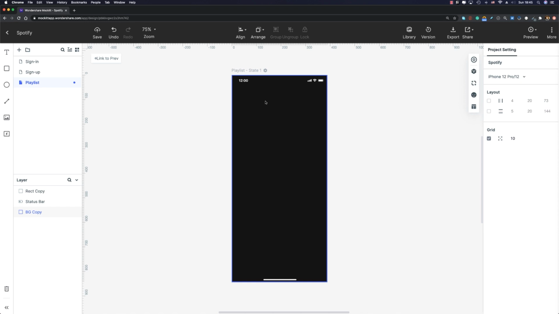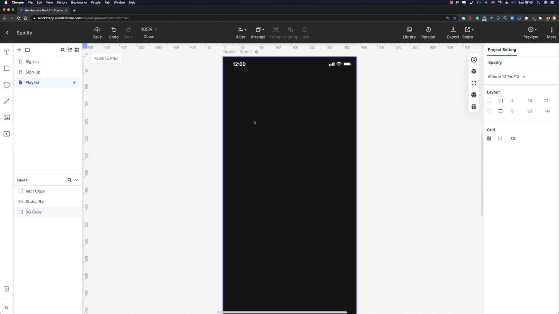For example, the name of playlist, and under that we will include the information about the number of songs in that playlist and the duration of all songs. Right under that information, we will place a play button and a like icon right next to it. Okay, when the top part is done, we will create a list of songs that are included in that playlist. And last but not least, we will create a tab bar at the bottom. Alright, so let's begin. I'm gonna zoom in.